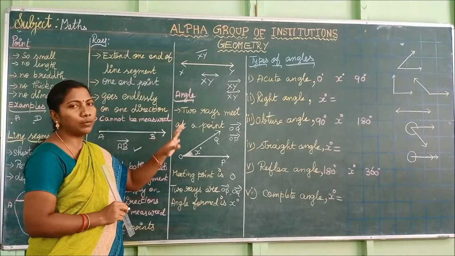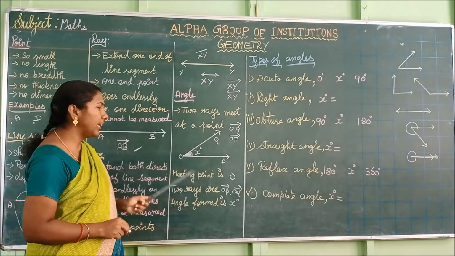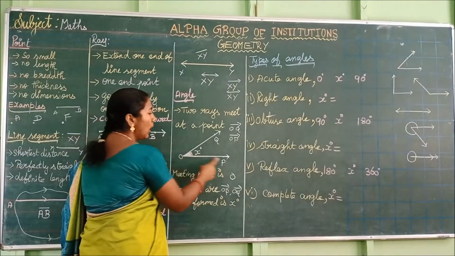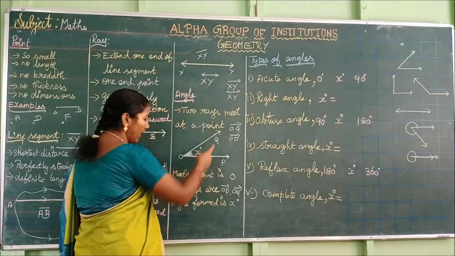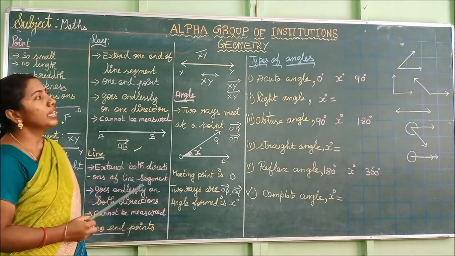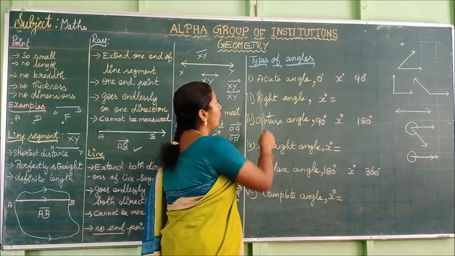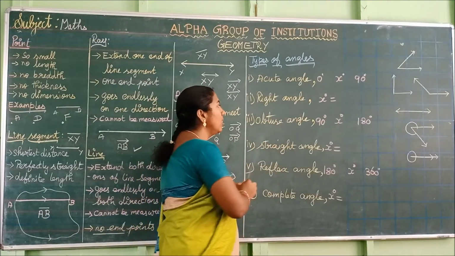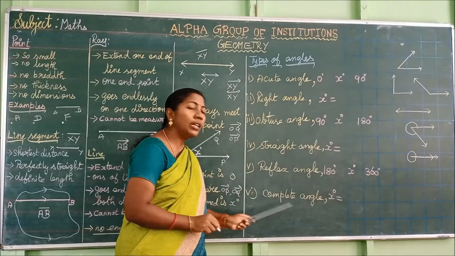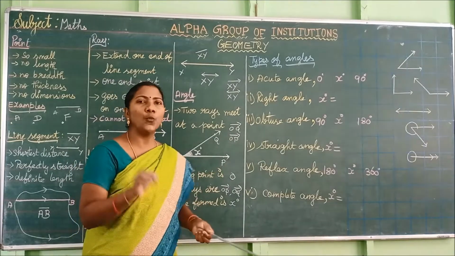Next we are going to see types of angles. How do you get the angle? Two rays meet at a point. Here O is the meeting point and OP and OQ are the two rays, and this is the angle formed by the two rays. I hope you understand. What are the types of angle? We have acute angle, right angle, obtuse angle, straight angle, reflex angle and complete angle. These are the main types of angle. 6 types of angle you must know.